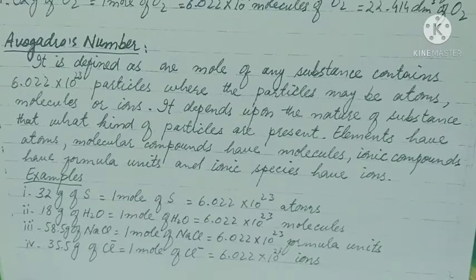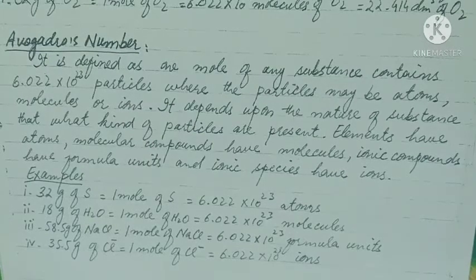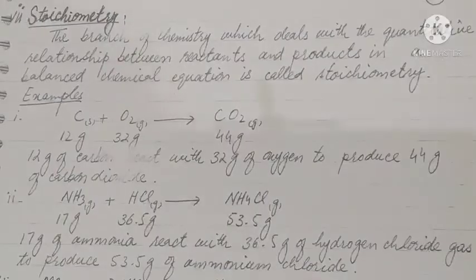Then NaCl is an ionic compound. 58.5 gram of NaCl is equal to 1 mole of NaCl, and it contains 6.022 × 10^23 formula units. 35.5 gram of Cl⁻ is equal to 1 mole of chloride ions, which is equal to 6.022 × 10^23 ions of Cl⁻.